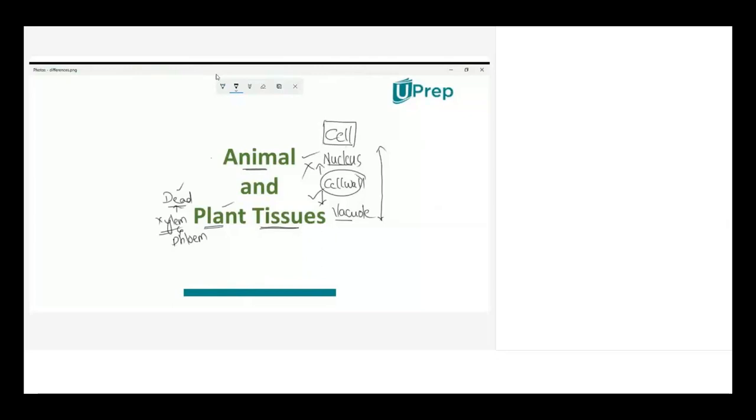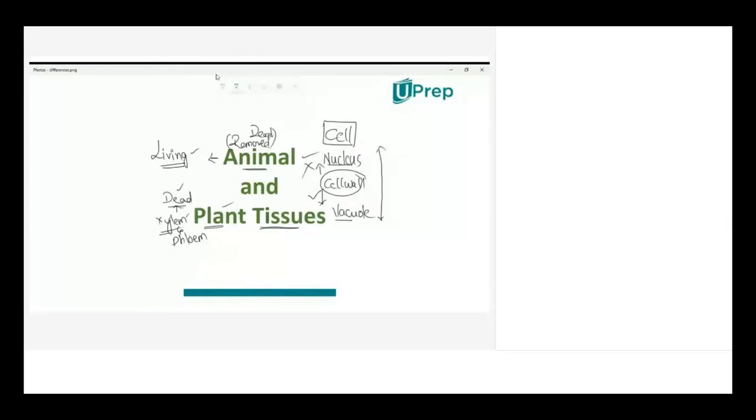There won't be any dead tissue in animal, even if it will be removed. Okay? So the dead tissue will be removed and it will not give any support to the animal body. But in case of plants, some of the dead tissue will give mechanical support like the xylem tissue and phloem tissue. So this is a major difference when we talk about tissue nature.